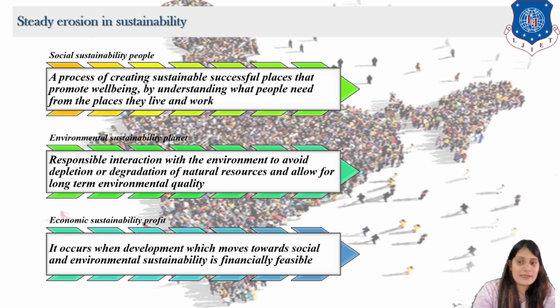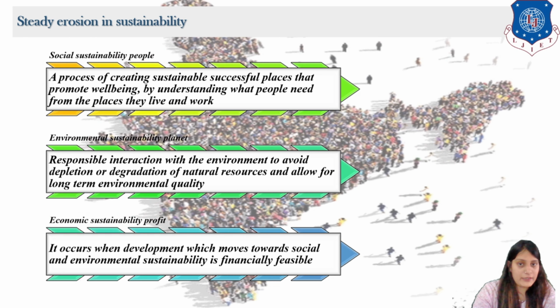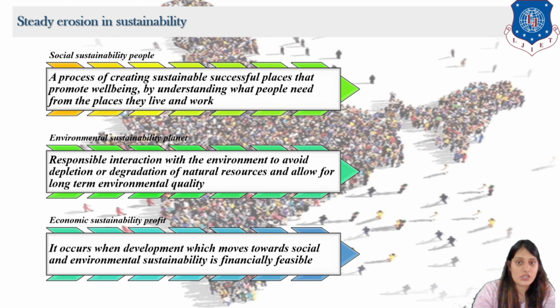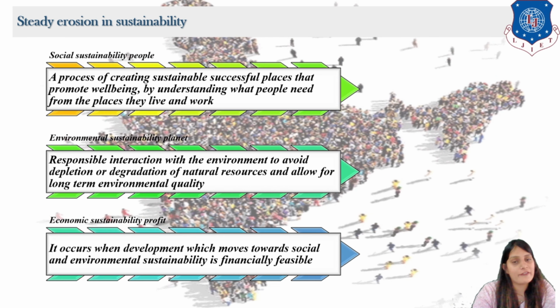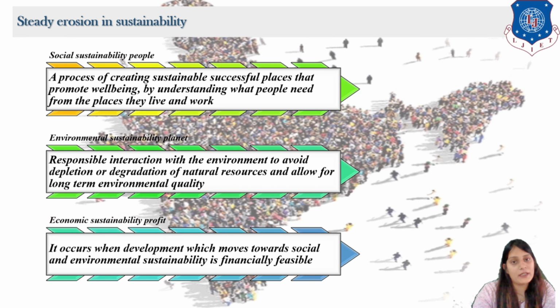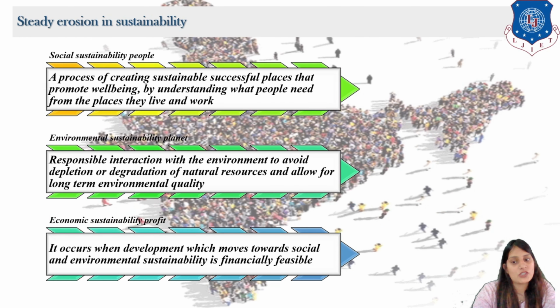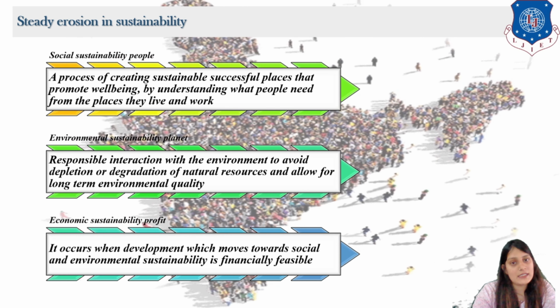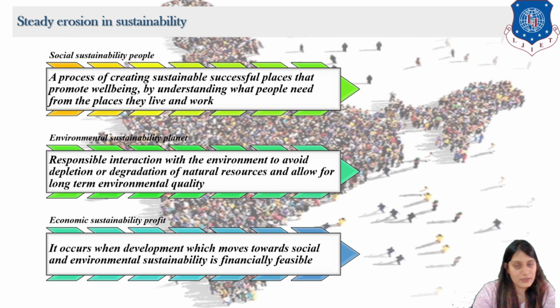And last is economic sustainability, profit. If we have both factors, social and environmental, then we are going to have good economic sustainability. It occurs in development which moves towards social and environmental sustainability. This is known as the steady erosion of sustainability.